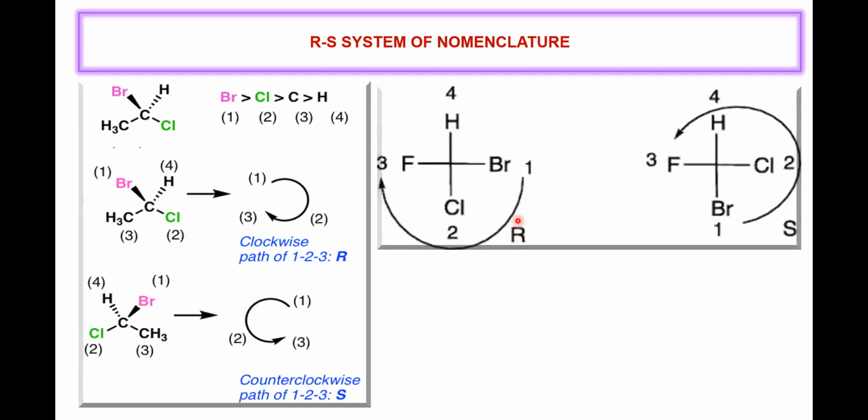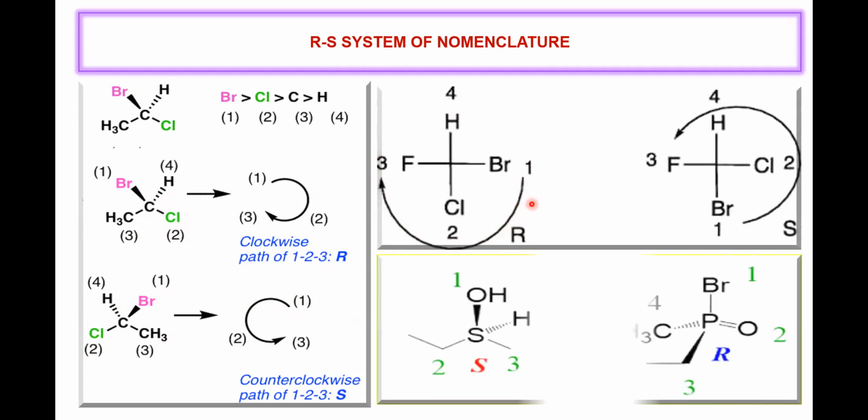So one more example, same thing. Look at here, not only carbon, you can have other atoms also. So first priority naturally goes to this one, 2nd priority CH2, CH3, then it has only CH3. So 1, 2, 3, going anti-clockwise, S configuration.